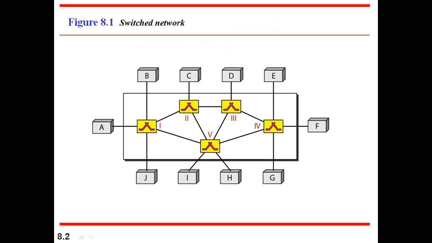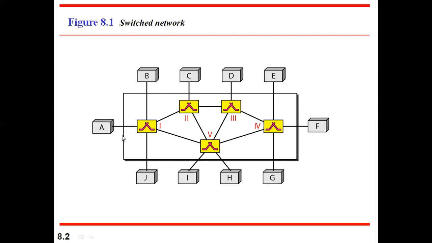Here I have one kind of network. This is one example of how we use switching. A, B, C, D, all these are our hosts, that is, our computers which want to connect and form a network. In that case, we can connect all these computers with the help of switches instead of using direct point-to-point links. What do we mean by point-to-point network? Point-to-point is nothing but A being directly connected to B. In that case, it is called a point-to-point link.